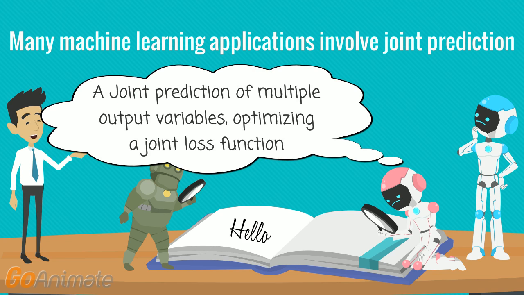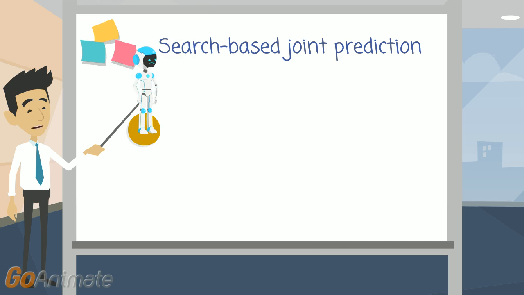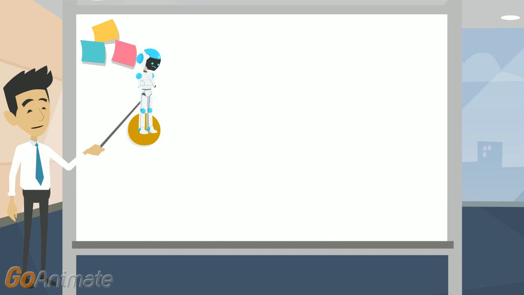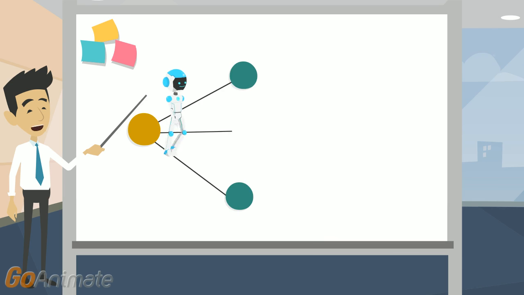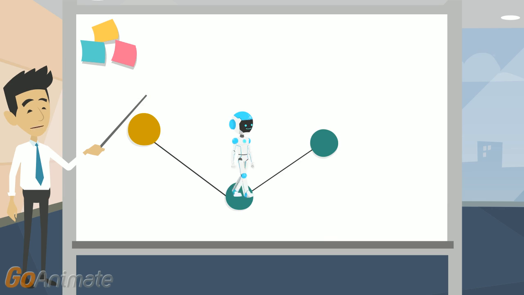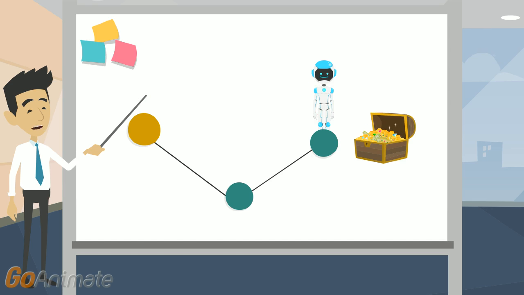Also, optimizing a joint loss function can improve the gracefulness of error recovery. Methods making a sequence of sub-decisions have been proposed for handling complex joint predictions. These methods decompose the production of the joint output in terms of an explicit search space. At test time, beginning at the start state, an agent chooses the next state based on the learned policy. The process stops when the agent reaches an end state, at which point the loss is collected.